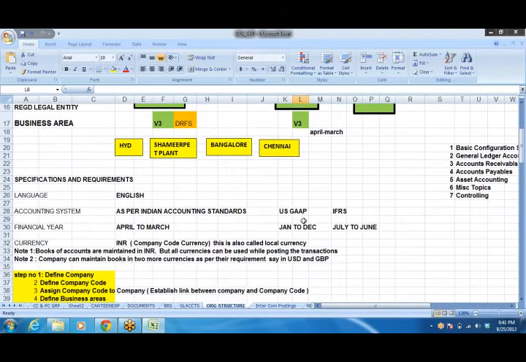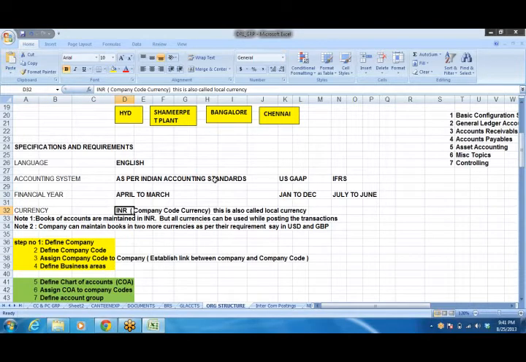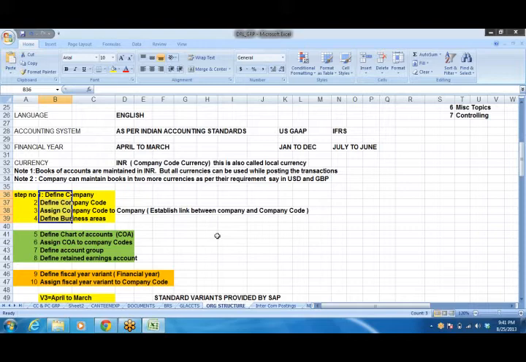Now, before we go for SAP implementation, we need to understand their requirement and specifications, that is language, English; accounting system as per Indian accounting standards; financial year, April to March or January to December, whatever it may be, we can define; currency, INR, that is the company code currency. And we are going to have around 21 basic steps which we need to discuss. We need to create them in the SAP system itself. If you want to post any accounting entries in one company, we need to first create all these steps.